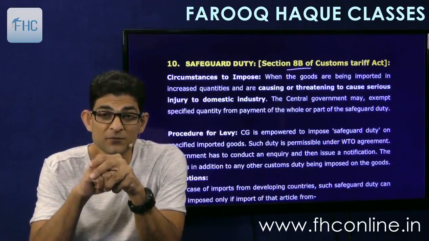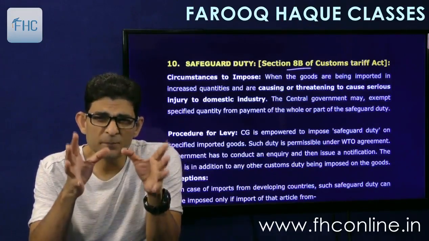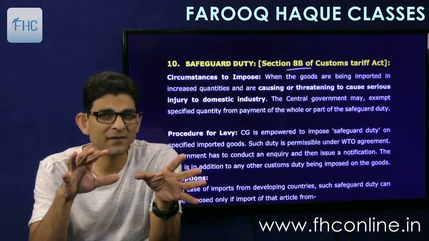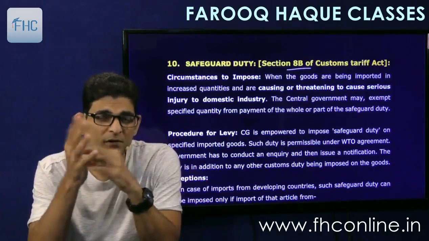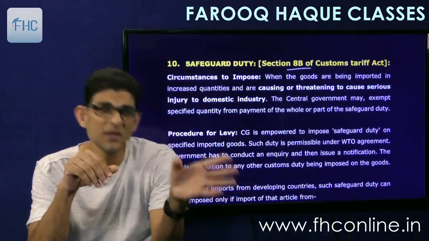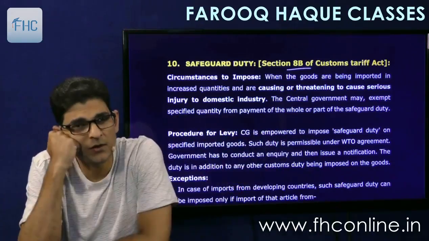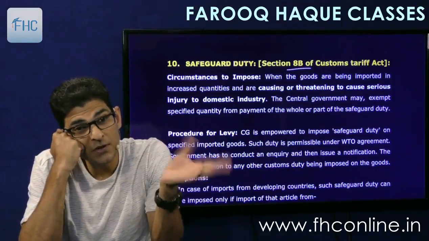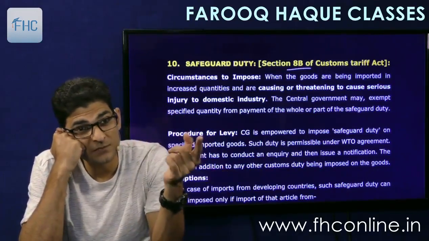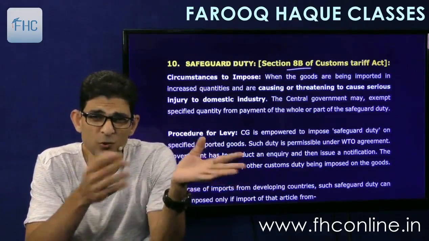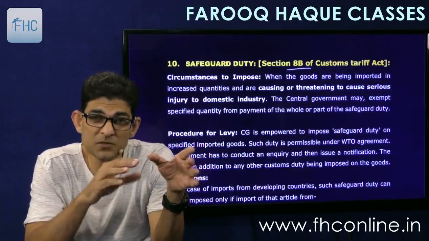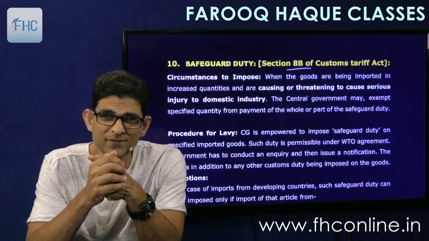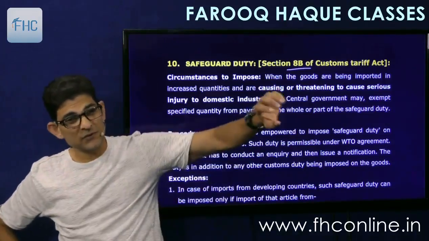So if the import is taking place from Tanzania and its share in the total imports of watches last year was hardly 2.1%, meaning out of every 100 watches or 120 or whatever, only 2 watches were coming from Tanzania. So it has a meager share, a minor share in the total imports. And this year it happens that this 2% becomes 4.5%, 5%. So there is an increase, but how much? 2 will go to 5. So in percentage terms, it is more than 100% increase, but in overall terms, it is nothing. It's just a small change. It's simple. So we will exclude those people.